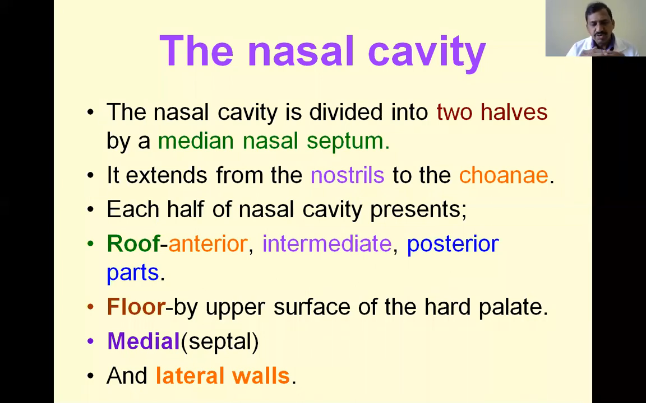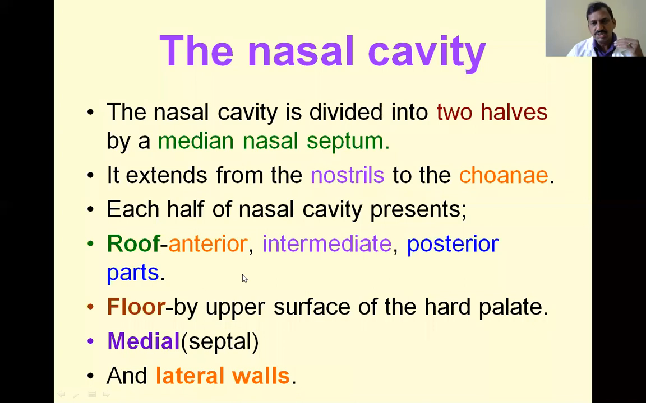So what are the boundaries of the nose? It is very, very important. You see here, first there is the roof of the nose, and next is the floor, the medial wall, that is nothing but the septum of the nose or median nasal septum, and the lateral wall. These are the four boundaries of the nose. We will see in detail each and every boundary of the nose.